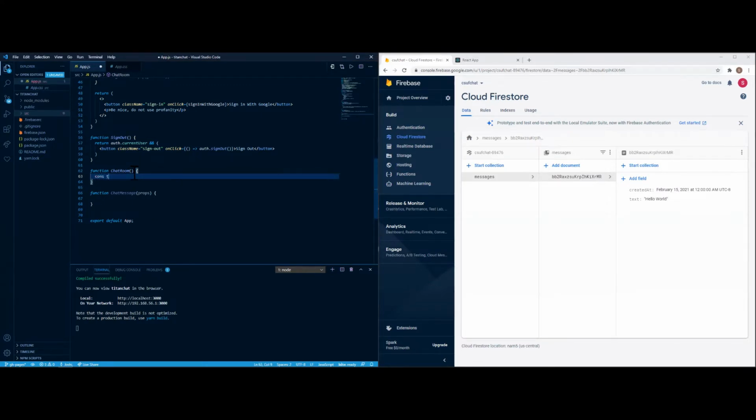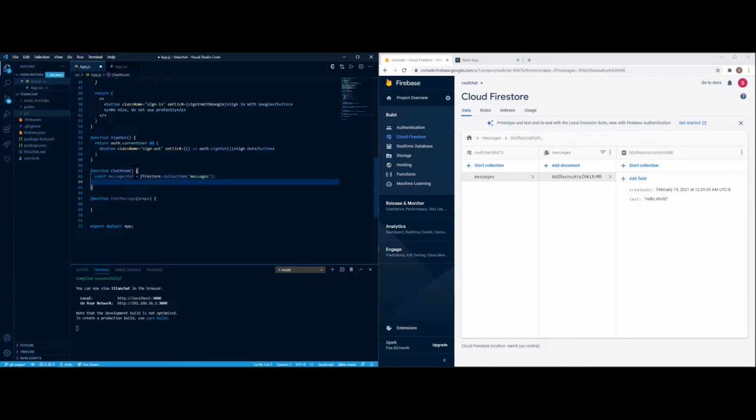So const messages ref, and then we're going to have a link to Firestore dot collection messages. I spell that absolutely horribly.